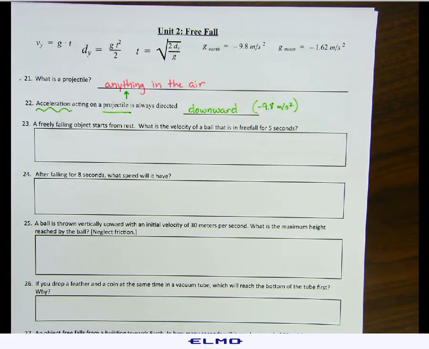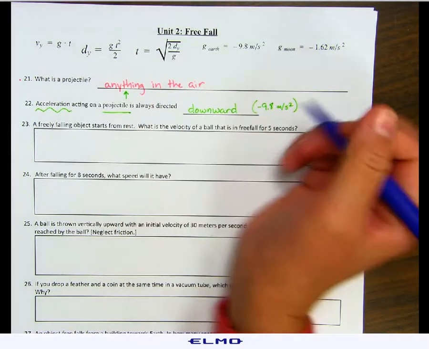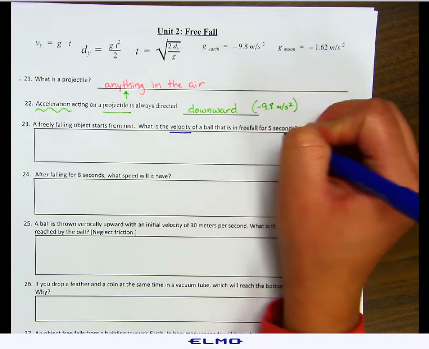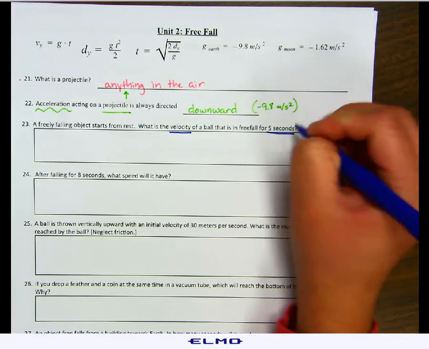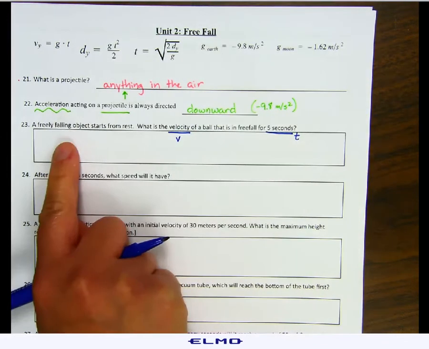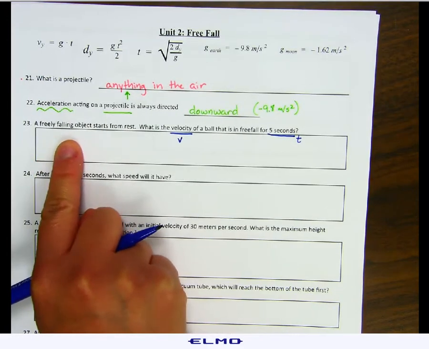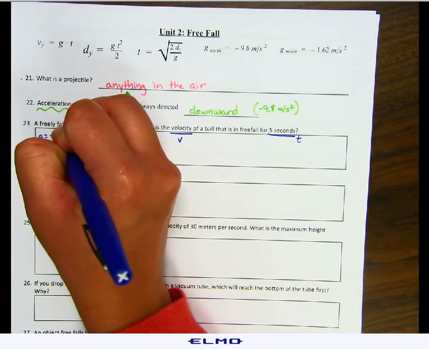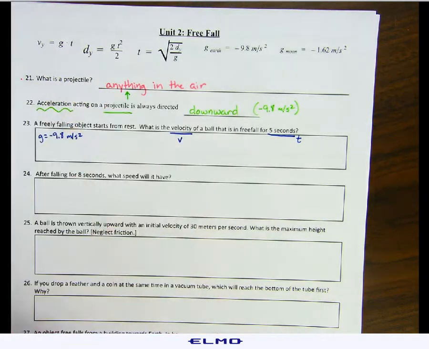Number 23. A freely falling object starts from rest. What is the velocity of the ball that is in free fall for 5 seconds? Well, we're looking for the velocity of a ball that is in free fall for 5 seconds. That's our time. We're looking for velocity. It's in free fall, so that means its gravity has to be negative 9.8 meters per second squared. That's what's affecting it, the gravity.